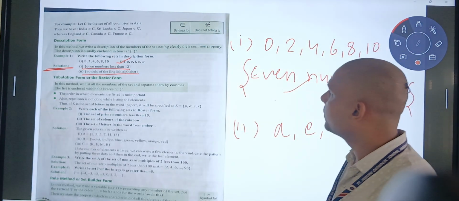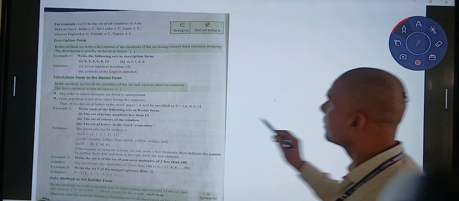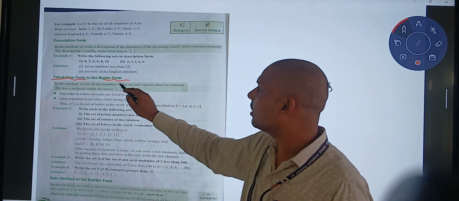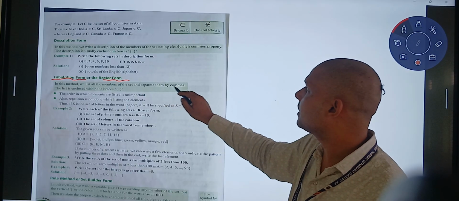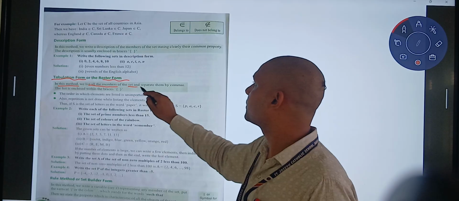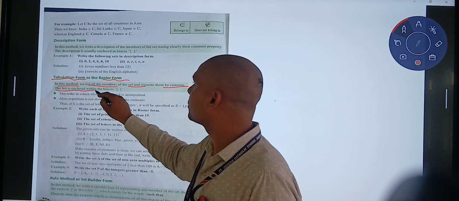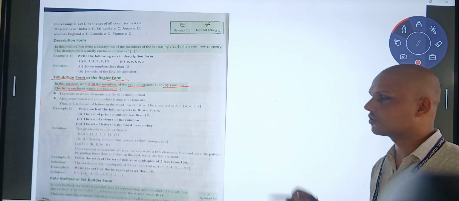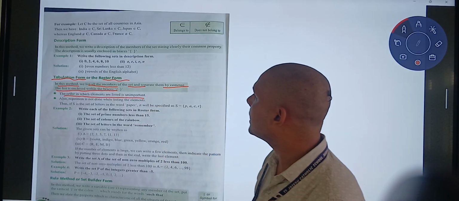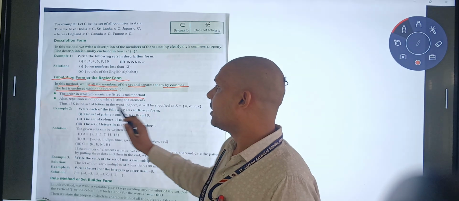Let's move to the next form, that is tabular form, or roster form. In this method we list all the members of the set and separate them by commas. The list is enclosed within braces, in middle brackets. The order in which elements are listed is unimportant. Order is not important here.